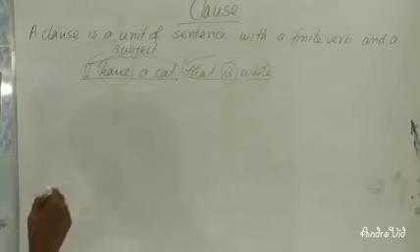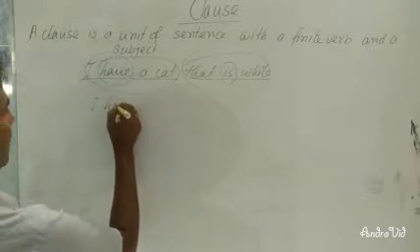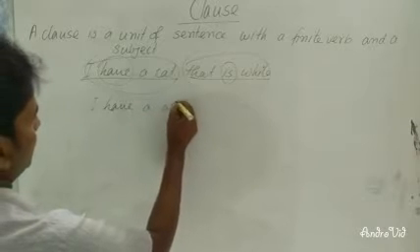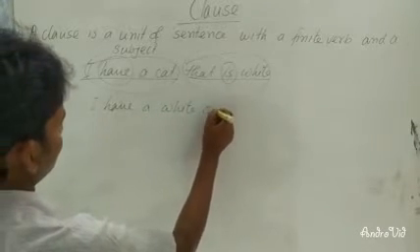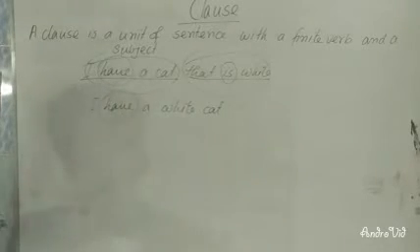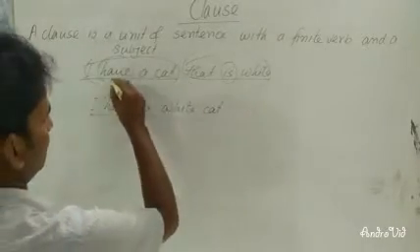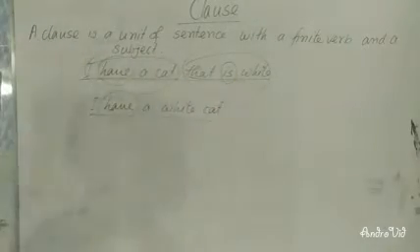If you see here, "I have a white cat," you can see only one finite verb. "Have" is the only finite verb, so there is one clause. "I have a cat that is white" has two clauses. This is called a simple sentence, and this is called a complex sentence. If you have two finite clauses, one a principal clause and another a subordinate clause, then that will be a complex sentence.